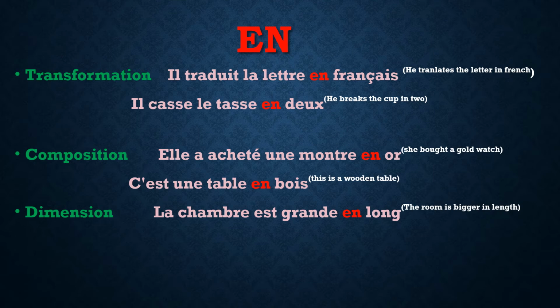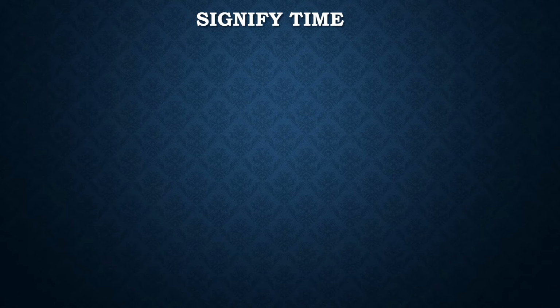Now there is another scenario, which is to signify time. I'm going to talk about this topic separately because both en and dans are used to signify time and they create a lot of confusion. So we are going to do them together so that we know the difference between the two.